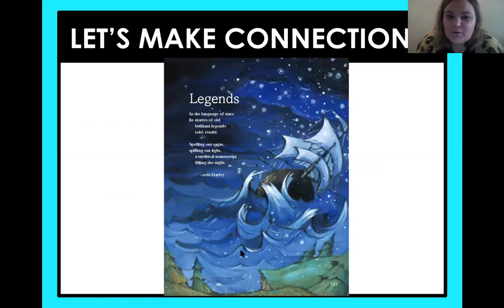I thought this was pretty cool about legends. In the language of stars lie stories of old, brilliant legends, told, retold, spilling out sagas, spilling out light, a mythical manuscript, filling the night.